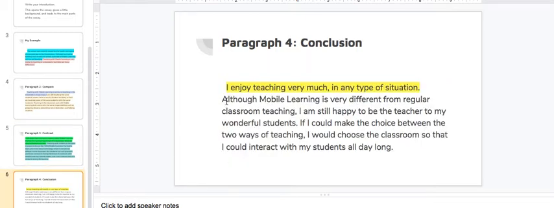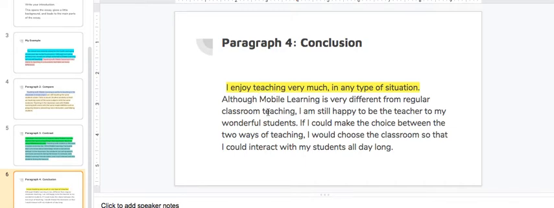So again, I indented, okay, and I gave a topic sentence. I'm letting my students know that I enjoy both parts, and I'm going to give some details for that. And then I'm going to give my opinion at the very end down here. Okay, so I said, I enjoy teaching very much in any type of situation. So this is my topic sentence for my conclusion.